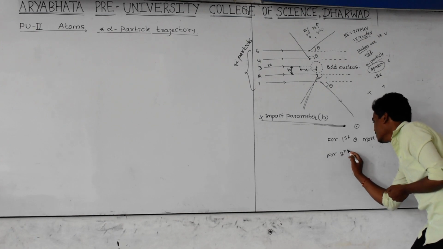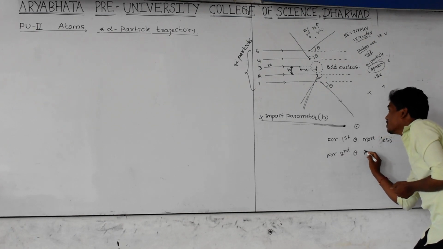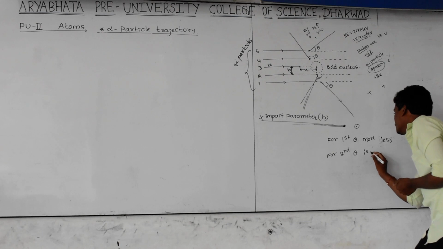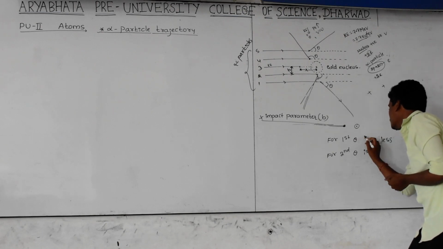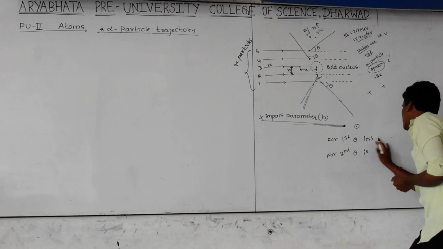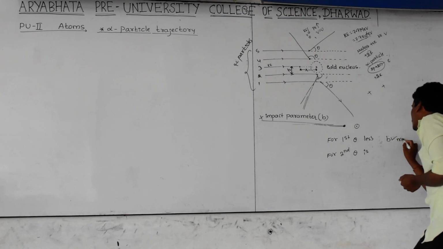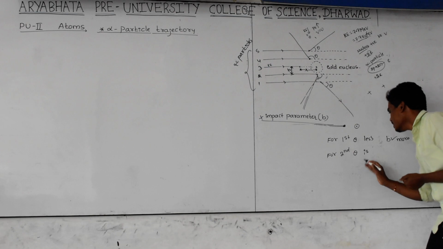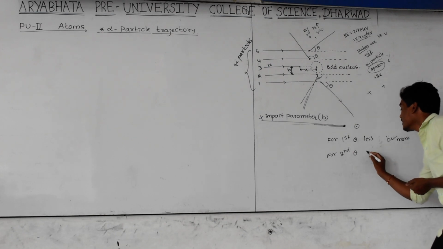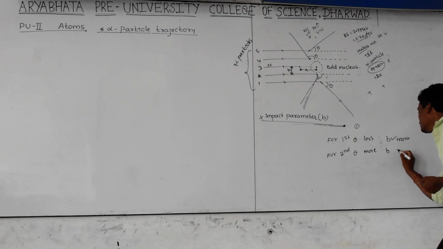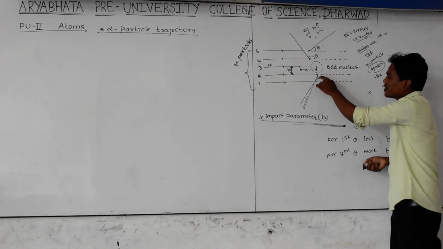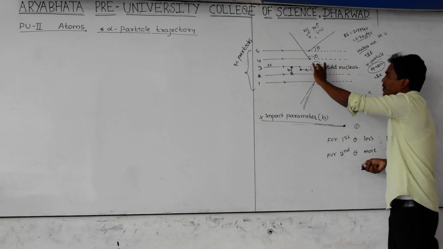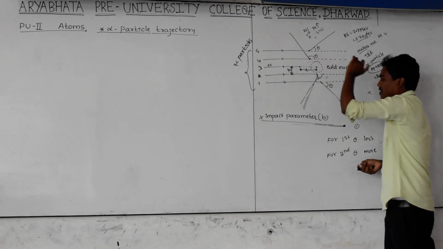For the first particle, theta is less and impact parameter B is more. And for the second particle, theta is more and impact parameter B is less. Compare here: theta is less compared to this theta, and here B is more compared to the second particle.